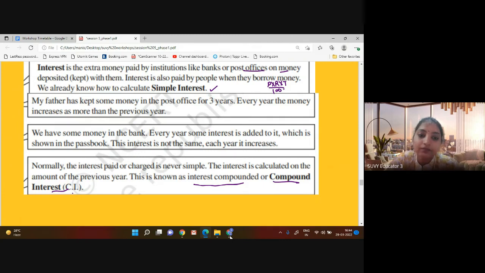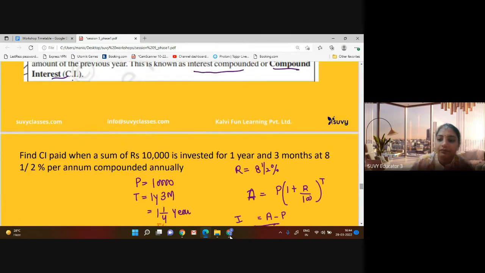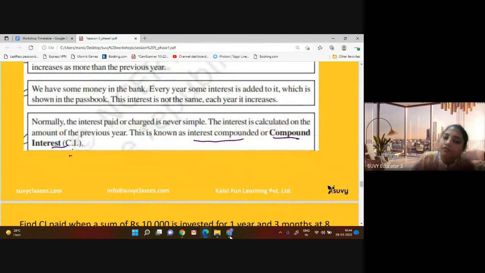But in banks, usually, if you form an FD in a bank for 5 years, let's say 5 lakh rupees, how will it work? Let's study that. Suppose you have deposited 5 lakhs at a 5% interest rate, right? So what will happen? 5 upon 100, zeros are cancelled. It will be 25,000 as the interest for 1 year.